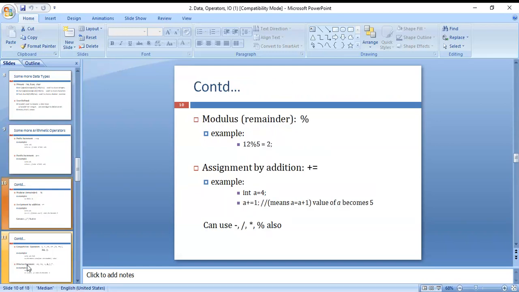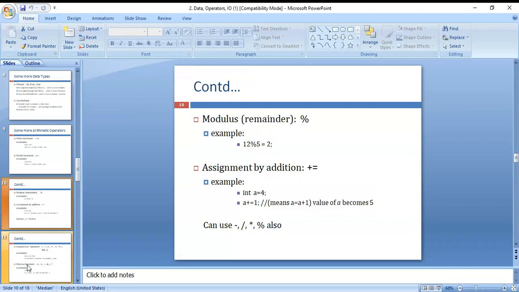Next, modulus is nothing but the remainder. Example: 12 modulus 5. 5 twos are 10, remainder 2. We can find out the remainder. If the remainder is 0, then the value is 0. Next, 10 modulus 5, remainder is 0. 13 modulus 5: 5 twos are 10, 3 is the remainder. 9 modulus 5: 5 ones are 5, remainder 4. That is the remainder operator.